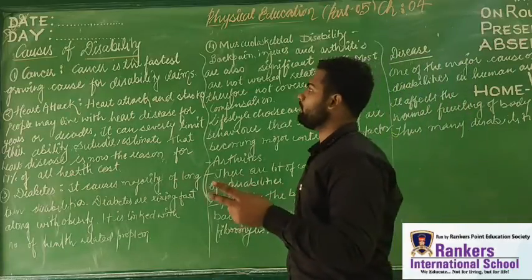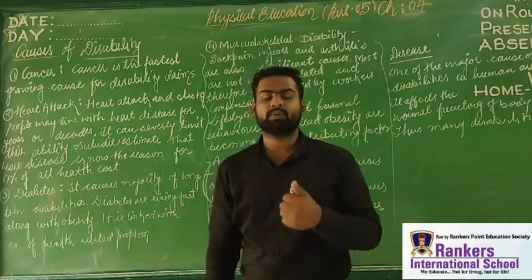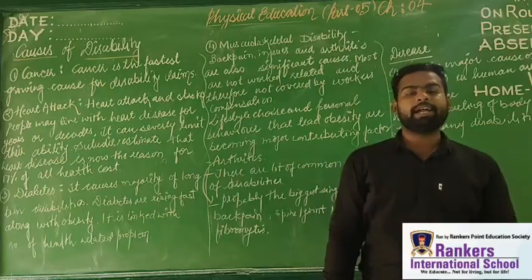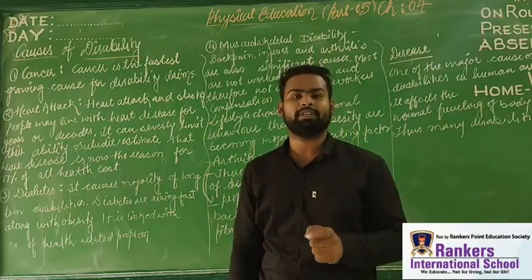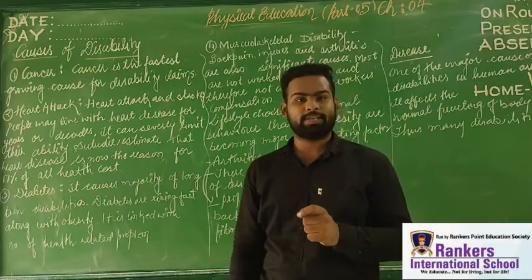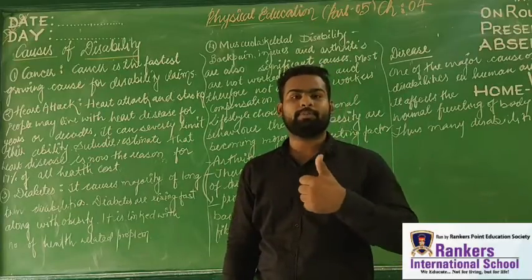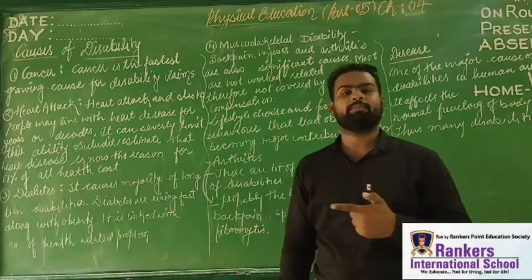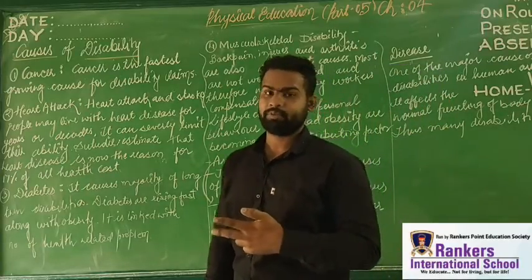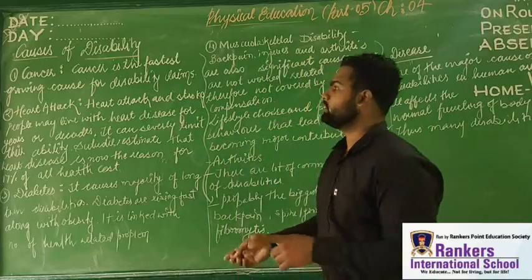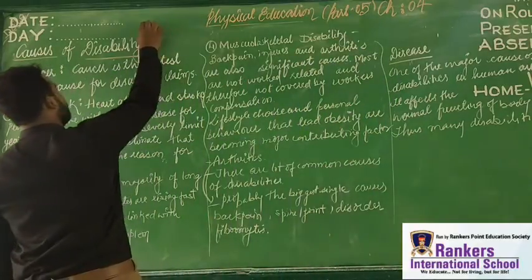The very first kind is physical disability, or mobility disability, which also considers that there may be a problem in the upper limb, a problem in the lower limb, or a problem with manual dexterity.